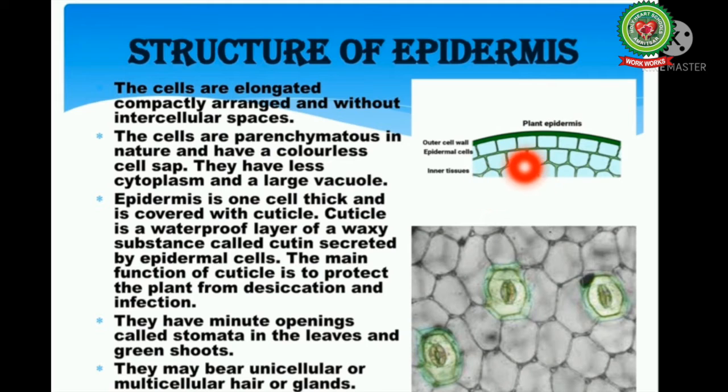Cuticle is a waterproof layer of waxy substance called cutin that is secreted by epidermal cells. The main function of cuticle is to protect the plant from desiccation and infections. They have minute openings called stomata in the leaves and green shoots. They may bear unicellular or multicellular hair or glands.